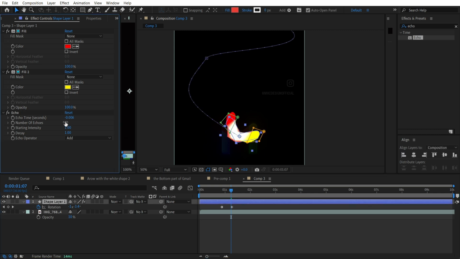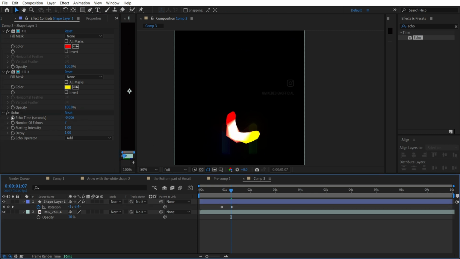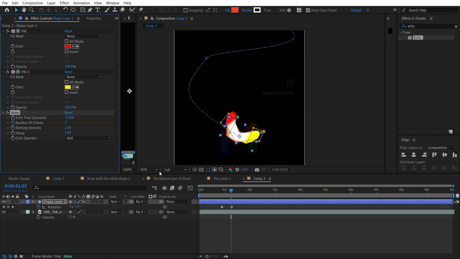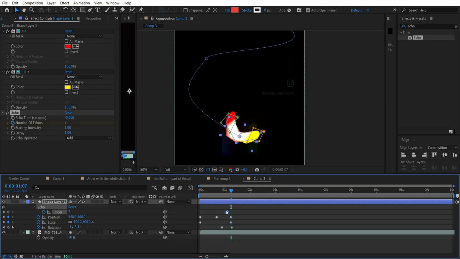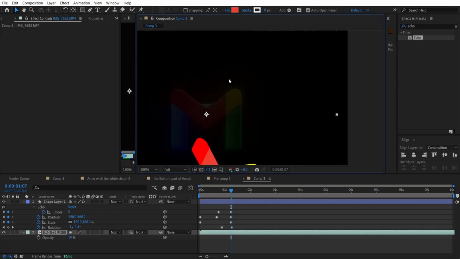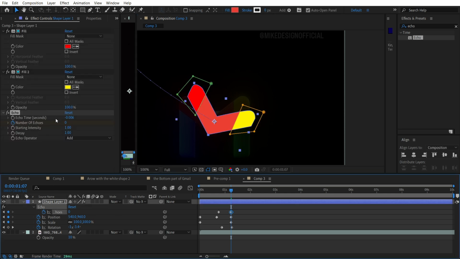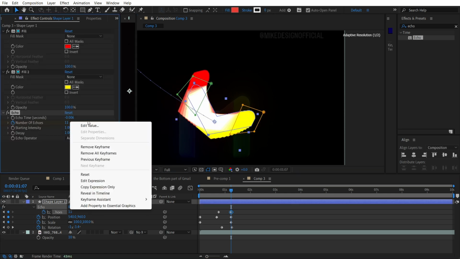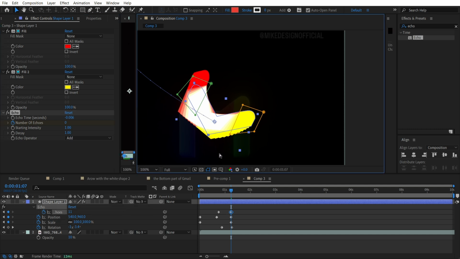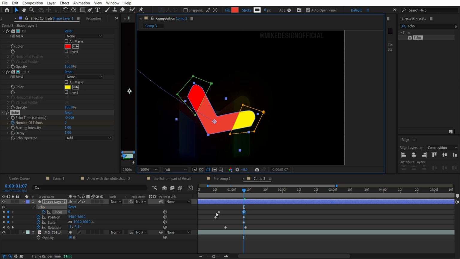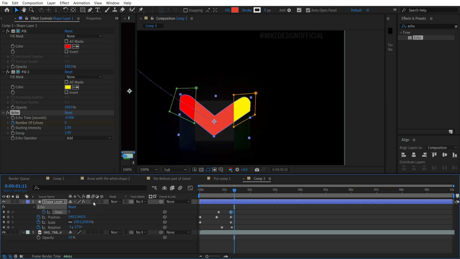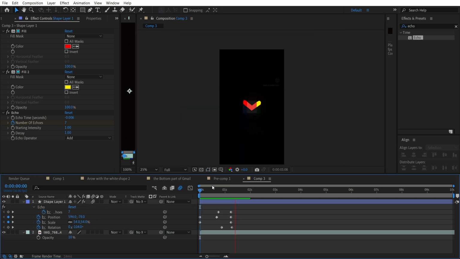And let's add some number of echoes because we forgot to make it. So let's make it about 7, and we will use a number of echoes keyframe here, and we will decrease it here, because as you can see, if we increase the number of echoes and do not decrease it, then we have the problem that it changes our color, yeah. So we will make it like this to avoid it. Also guys, I highly recommend you to use this button to make your animation blurred in motion, yeah. So guys, it looks like this.